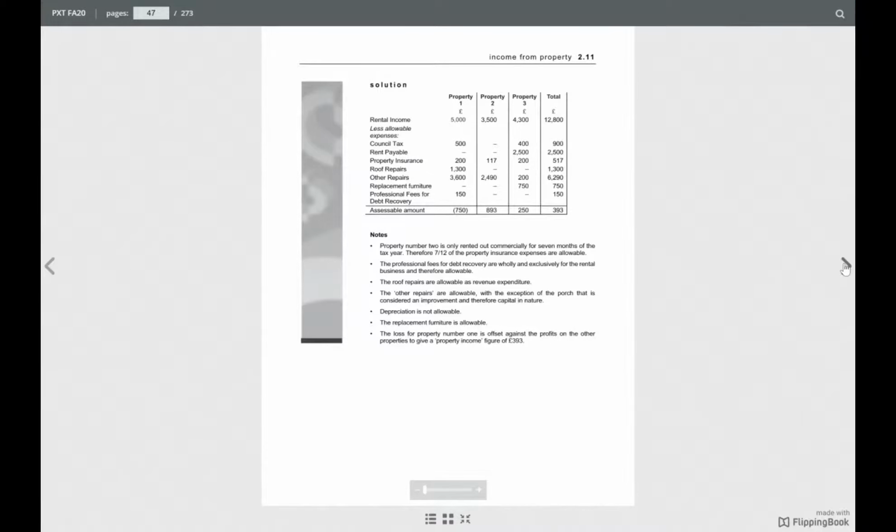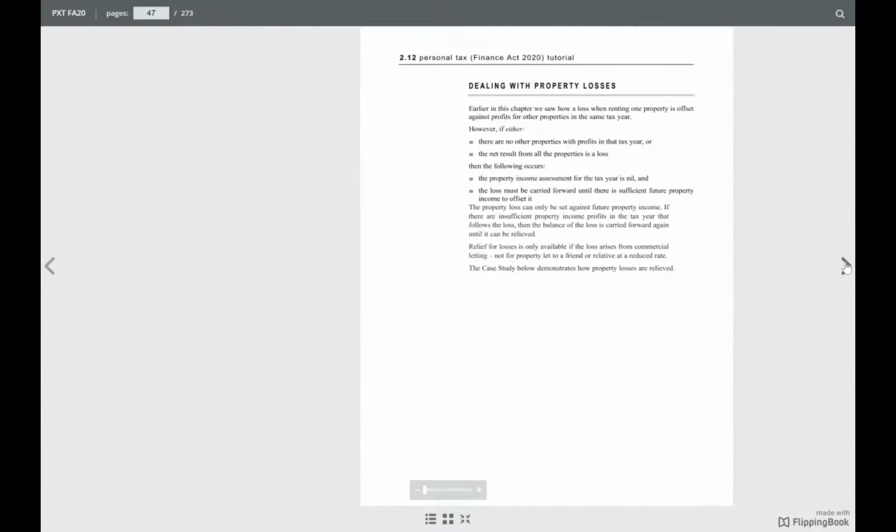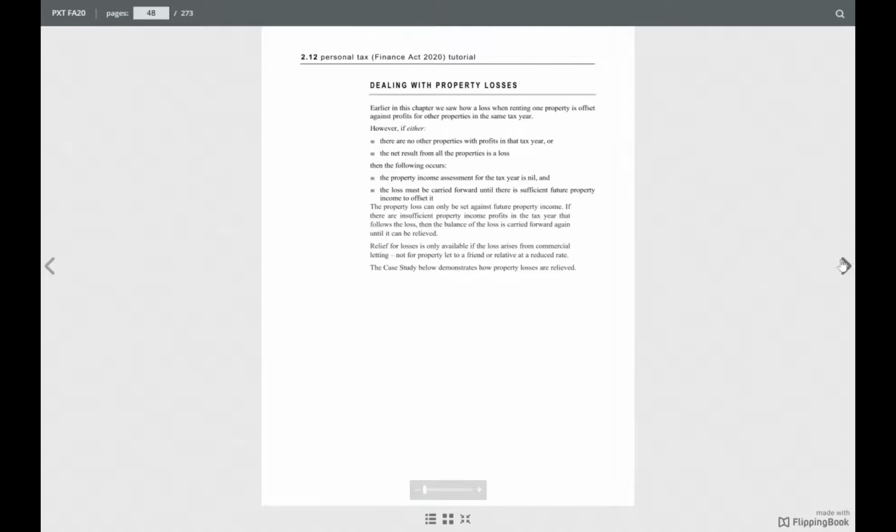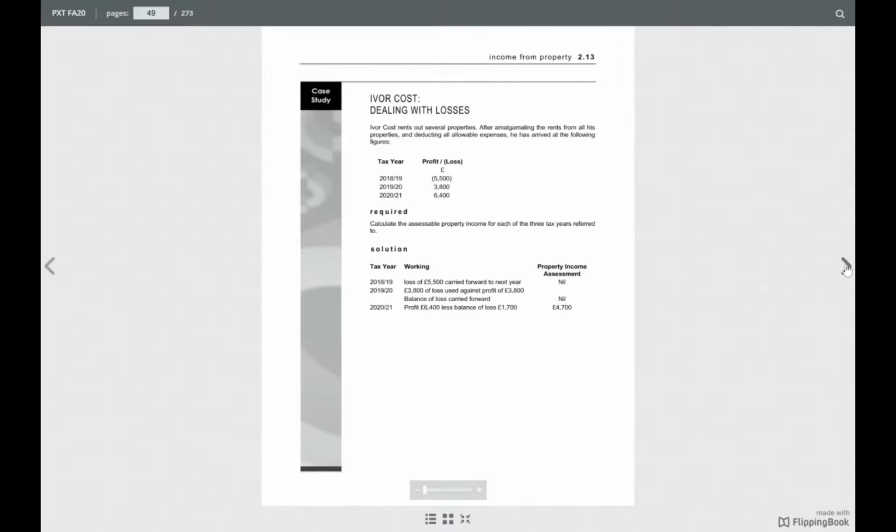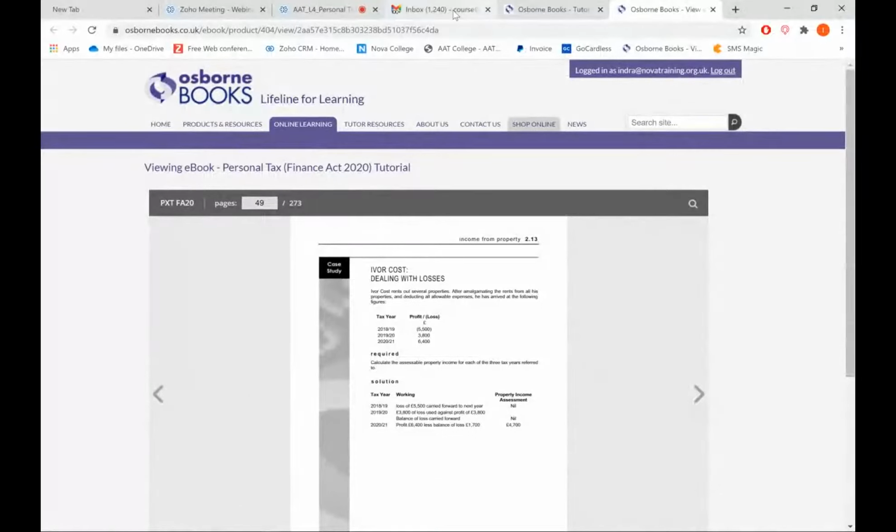There is no change in the rule. It is just that the question has been changed a little bit. All right, dealing with property losses. We said that losses can be carried forward. So let's do this quick example as well, dealing with losses.